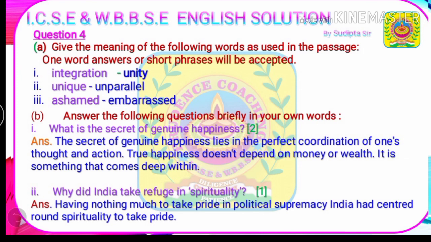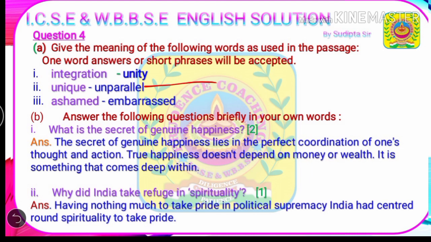Question 4a. Give the meaning of the following words as used in the passage. One word answers or short phrases will be accepted. Number 1, integration. Integration means unity. Number 2, unique. Unique means unparalleled. Number 3, ashamed. Ashamed means embarrassed.